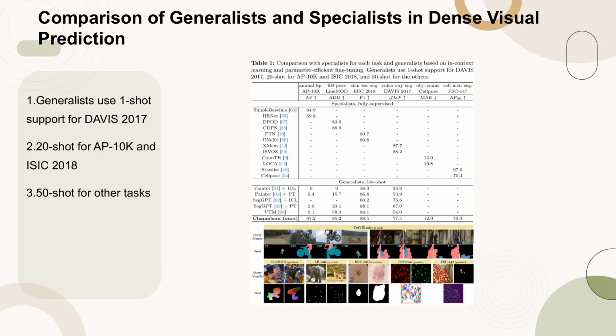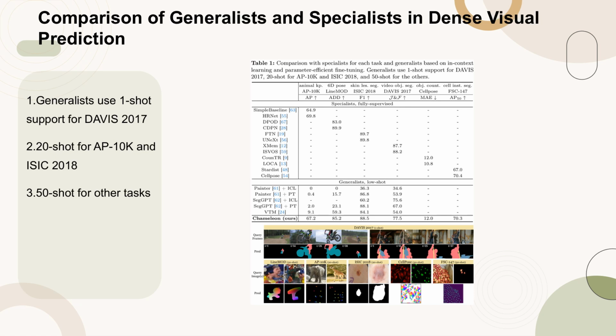Table 1 presents a comprehensive comparison between specialists and generalists in the realm of dense visual prediction tasks. The table highlights the performance metrics across various tasks such as animal keypoint detection, 6D pose estimation, skin lesion segmentation, video object segmentation, object counting, and cell instance segmentation.